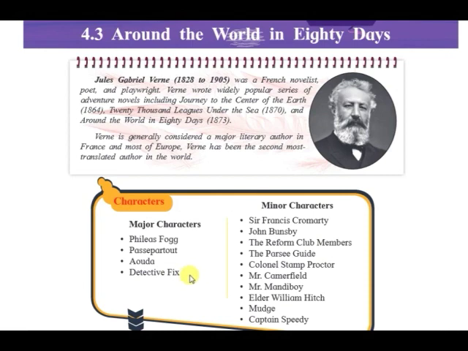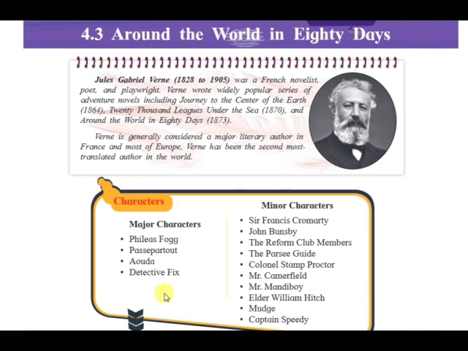So, this particular character is a little complex character here, as he is shown as an inspector of the Scotland Yard, and he is both dutiful as well as stupid. Inspectors are very smart, although here in his case, he is shown as a little, you can say, stupid kind of person. He thinks that Fogg has robbed the Bank of England and he is the real culprit. And this entire bet of circumnavigating Earth is just his plan to escape from England.